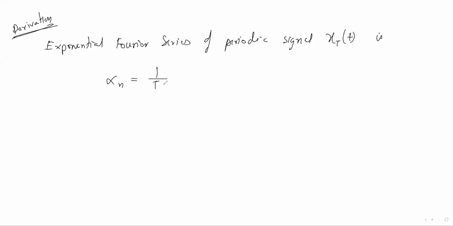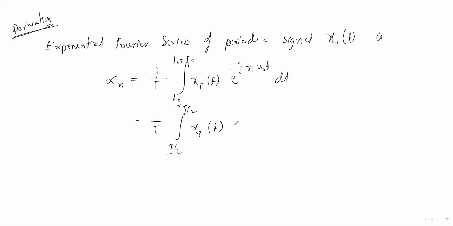The coefficient can be written as 1 by T integration from t naught to t naught plus T of x of t e to the power minus j n omega naught t dt. This period, we can write like this also, minus T by 2 to T by 2. This is also the range of one period.